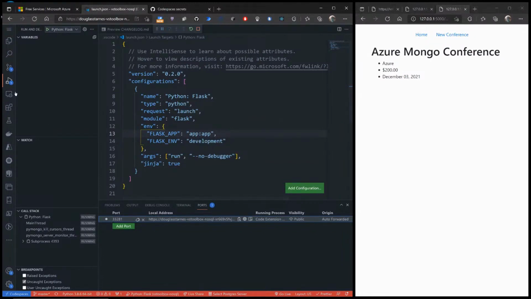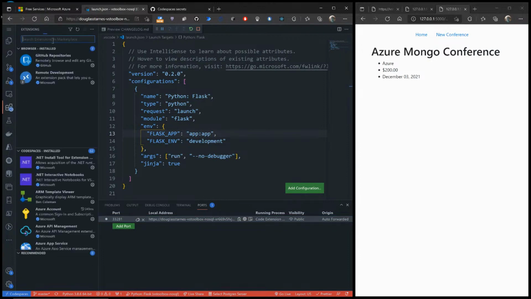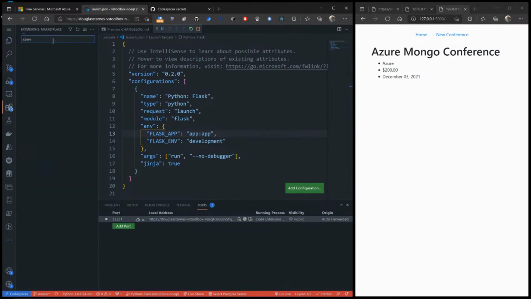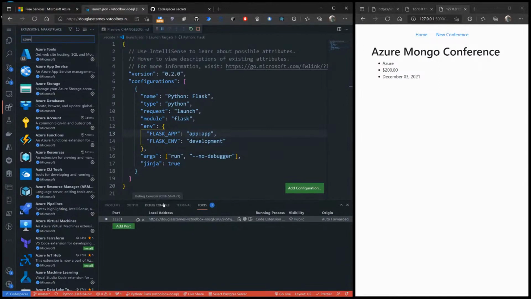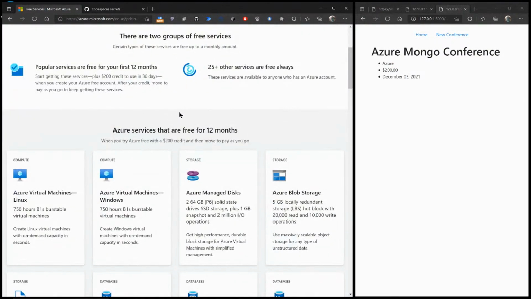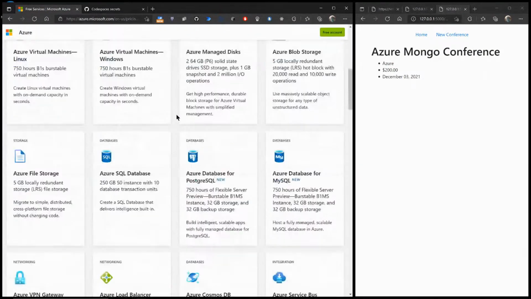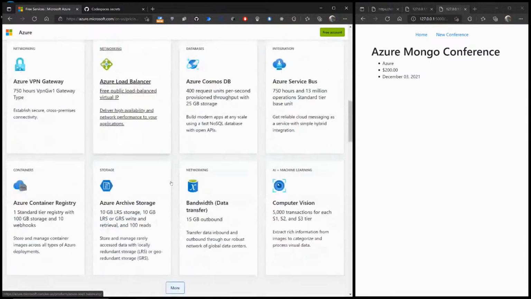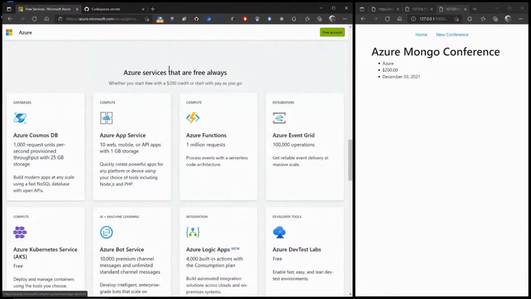But the cool thing is a lot of the extensions. So, for example, I could install that Azure extension over here, and I could access my MongoDB, my PostgreSQL, the debugging experience, the testing experience. It all works. And again, I'll just reiterate: you can get started with this stuff for free. Everything I've done today, with the exception of Codespaces, you can get started with for free. The database for PostgreSQL, the Cosmos DB, and the app service, you can all get started for free.